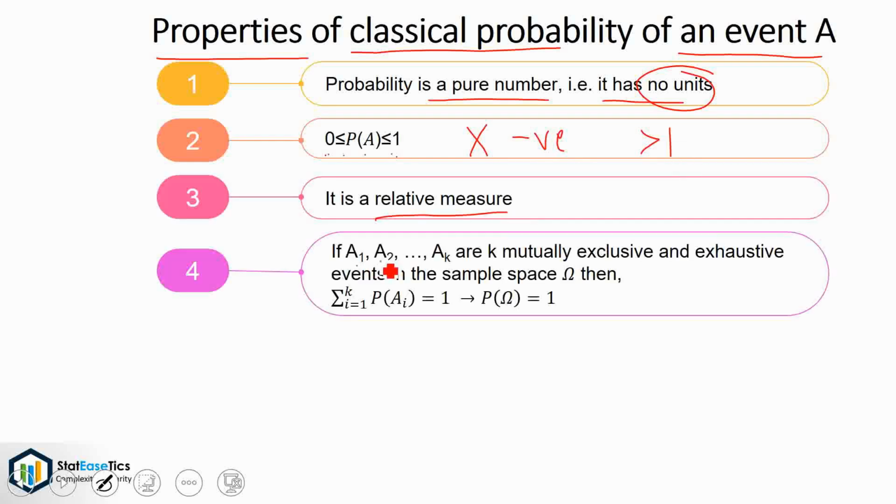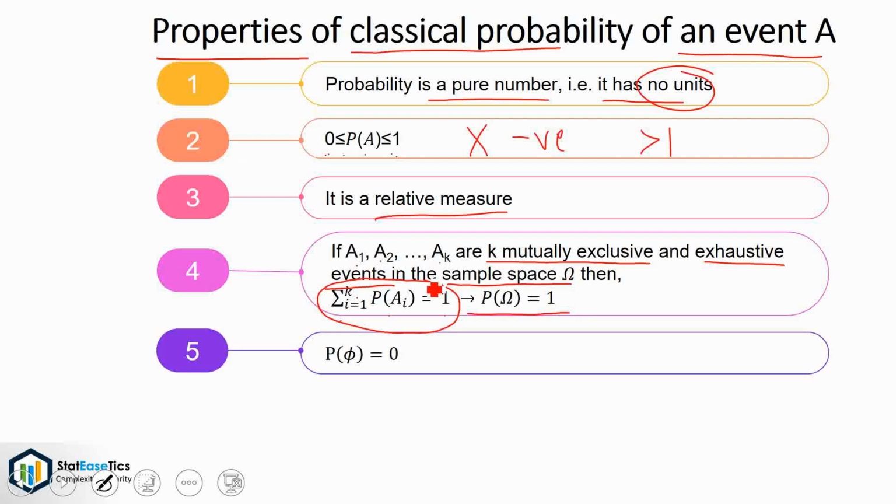If A1, A2 up till Ak are k mutually exclusive and exhaustive events in the sample space omega, then summation i equal to 1 up to k, P(Ai) is equal to P(omega), which is equal to 1. That is, sum of probabilities of all the events is equal to 1. P(phi) is equal to 0. That is, probability of an impossible event is 0.